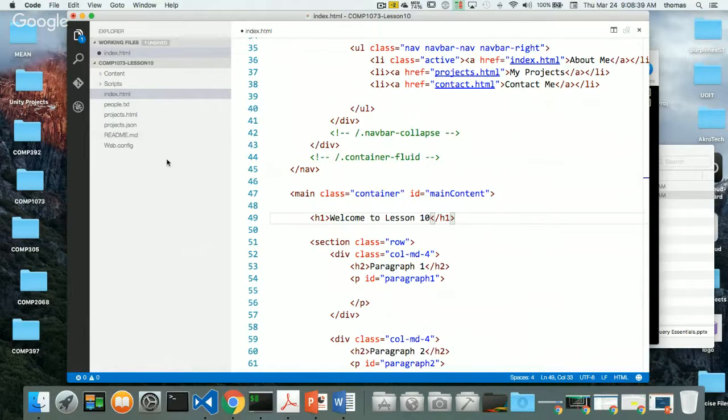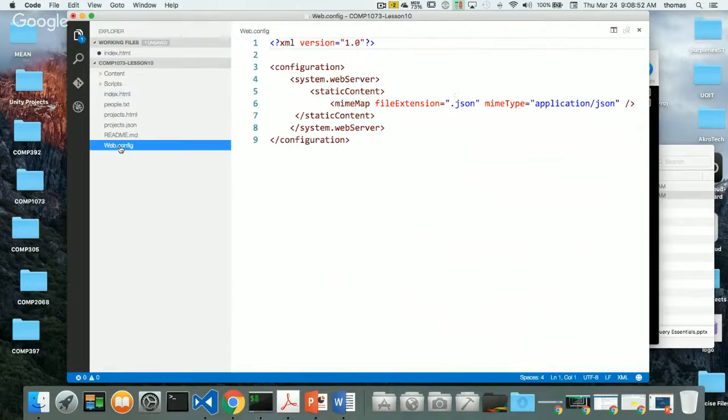For those people who had problems accessing the JSON file last day, I had a little bit of a fix. We have a web.config file that I've included with my Git repository from last week, and what it does is it tells Azure how to use any kind of JSON file extensions, so that you can access JSON files. Okay, so that's the fix for Azure. You include this web.config file. If you're doing the project from last week and trying to follow along and put it up on Azure, you may have had trouble with that.